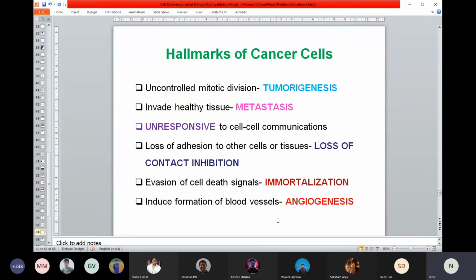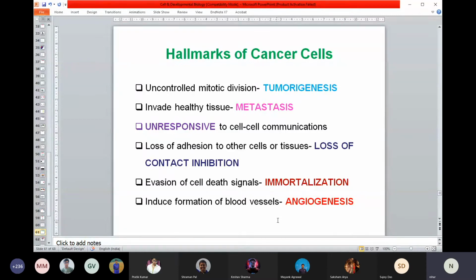When I talked about mitosis, when cells are not able to correct errors like replication errors or other errors, the cell commits suicide. That's why I told you the name called apoptosis. That's called the cell suicide program.